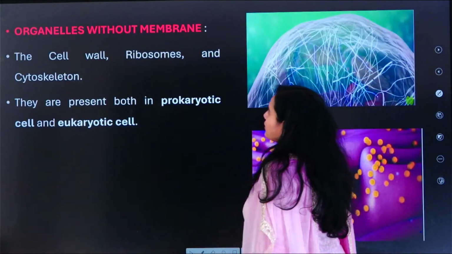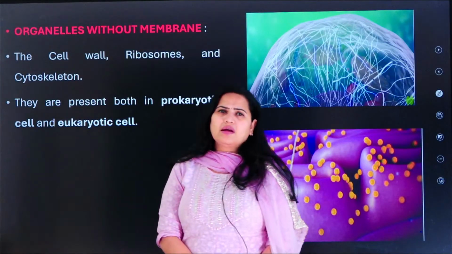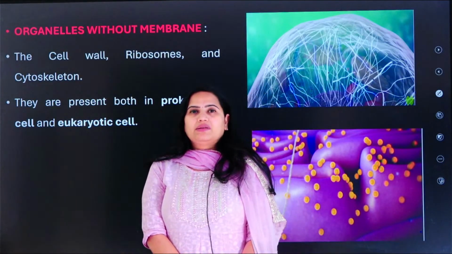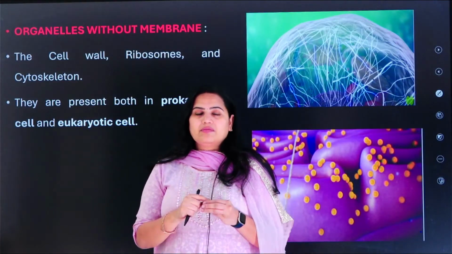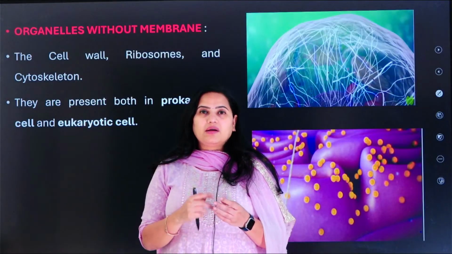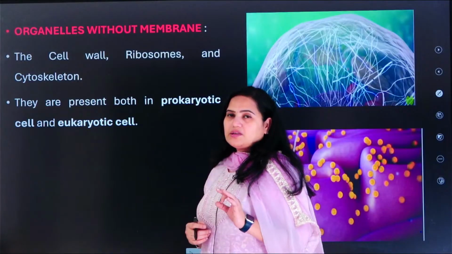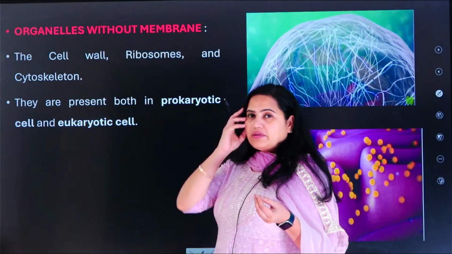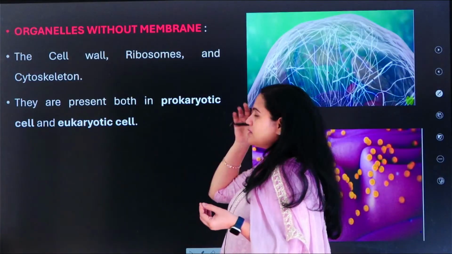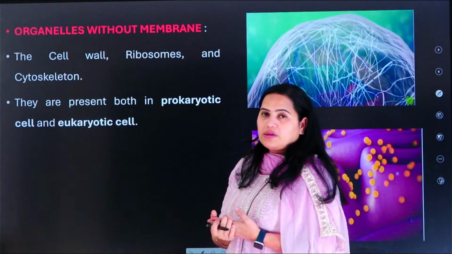Now let us understand about the organelles without membranes. There are some organelles which are present inside our cells without membranes. But there are also some organelles in our cell which are double membrane bound, single membrane bound. First we will study, let us understand about some organelles which don't consist of a membrane at all. The first category is the cell wall, because it itself is at the outside of the cell, so it does not have another membrane.